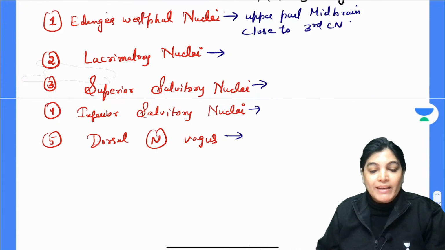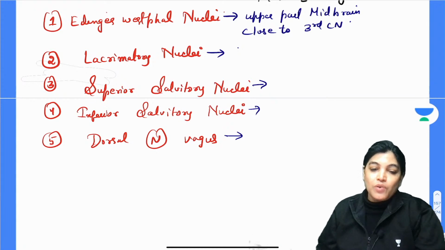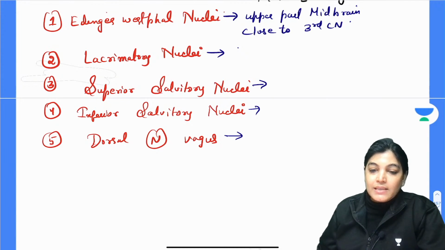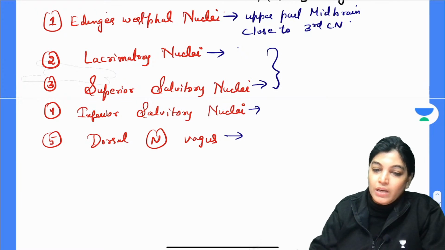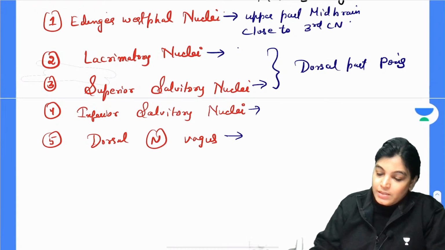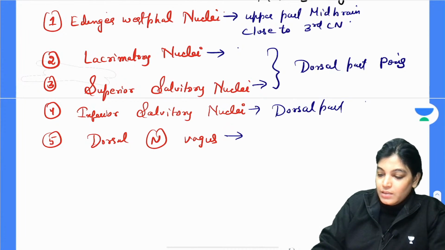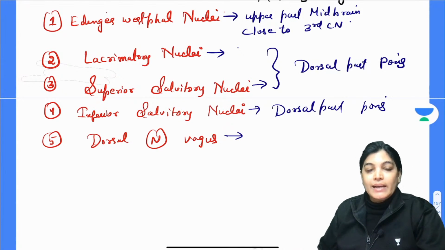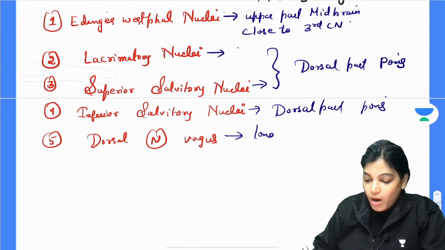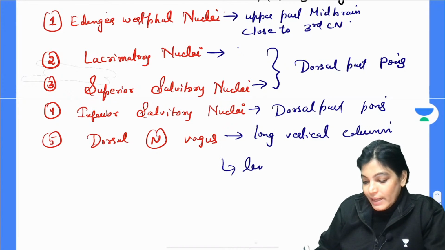If we talk about lacrimatory nucleus, it is basically for supplying the lacrimal gland, and superior salivatory nucleus is for parasympathetic innervation of the submandibular and sublingual glands. These two are located on the dorsal part of the pons. Inferior salivatory nucleus is also on the dorsal part of pons, but lower to the location of superior salivatory and lacrimatory nucleus. Dorsal nucleus of vagus is again a long vertical column located along the length of the medulla.